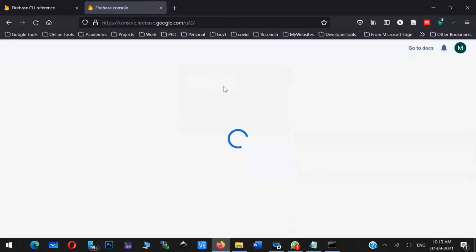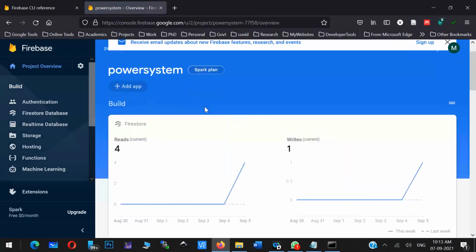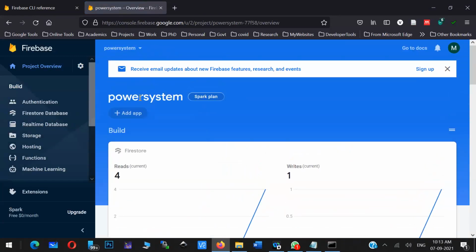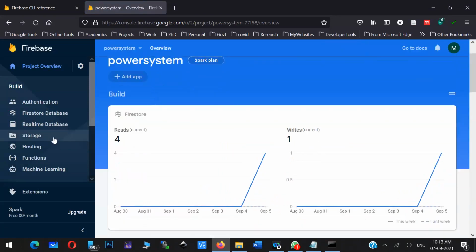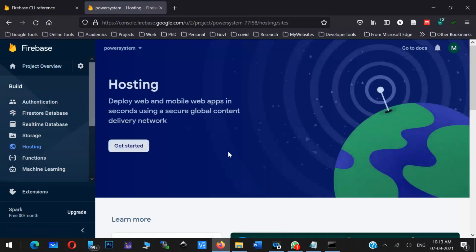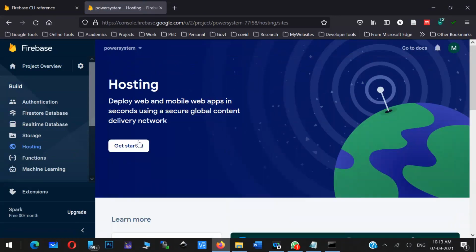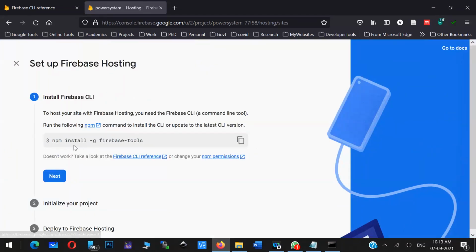Let me open this particular power system application. So this is basically the application. This application we have created. So now here if you see, there is no hosting. Okay, so there is no hosting, nothing is deployed. So let me start hosting one application. You see, the same procedure they will give you.